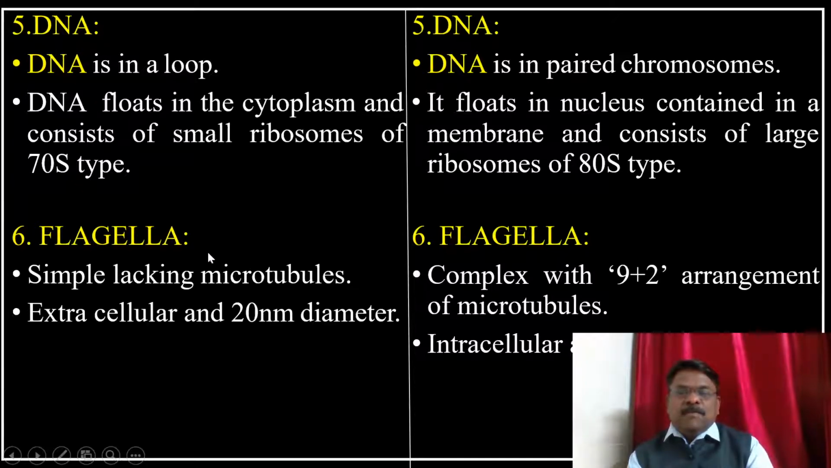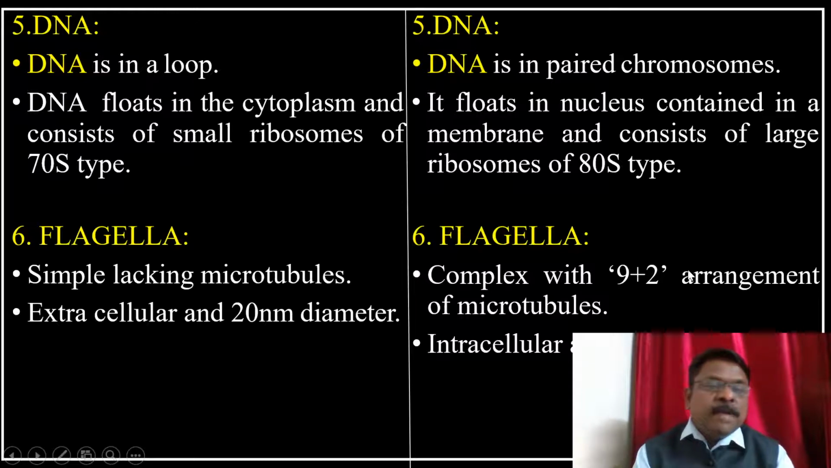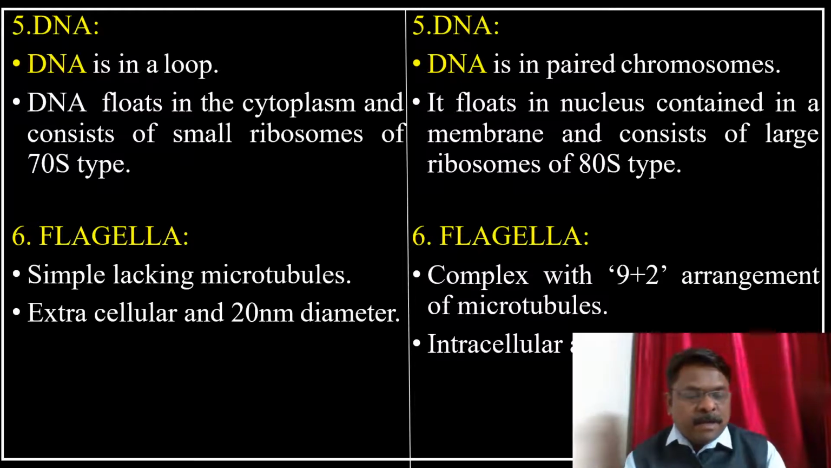Now if you look at the locomotory organ in the prokaryotic cell, they have the locomotory organ flagella, which is simple, lacking microtubules, extracellular and 20 nanometers in diameter. But if you observe the flagella of the eukaryotic cell, it is complex with a 9+2 arrangement of microtubules, intracellular and 200 nanometers in diameter.